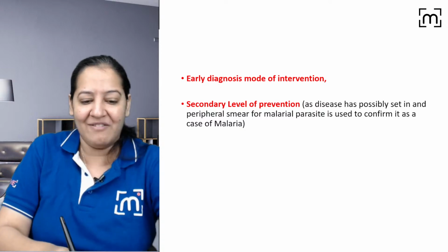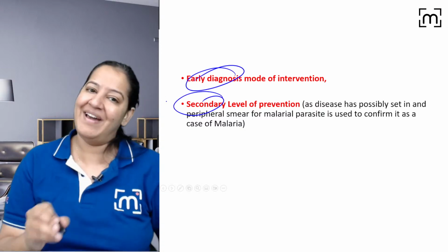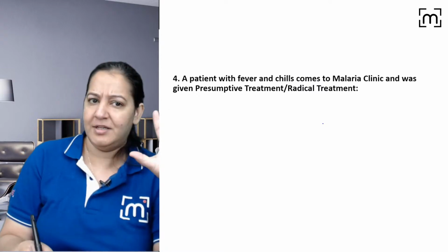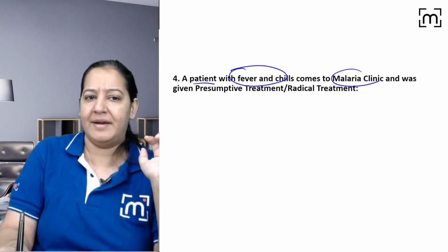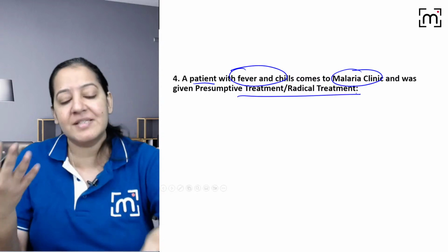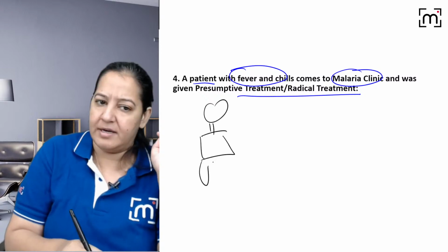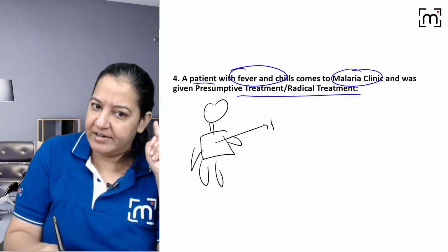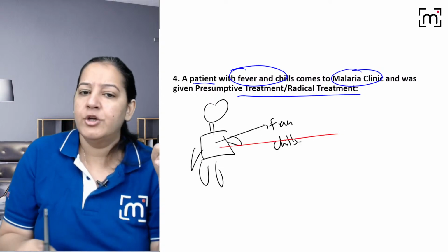So it's secondary level of prevention in which you are giving early diagnosis. Yes, very good. The next question, same question. ये भी question same है. Same patient with fever and chills, again coming to the malaria clinic, right? And you are directly giving the treatment, right? You are giving presumptive treatment. You got my point? So this is the patient coming to your clinic again. Doctor, I'm having fever and I'm having chills. You are saying, okay, you have fever and chills. You take this treatment.